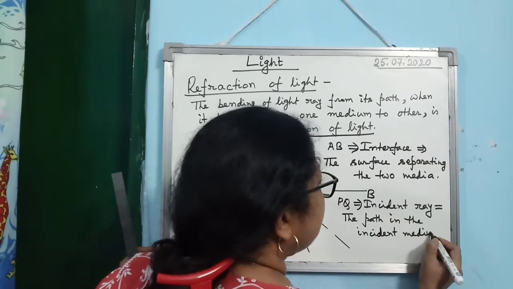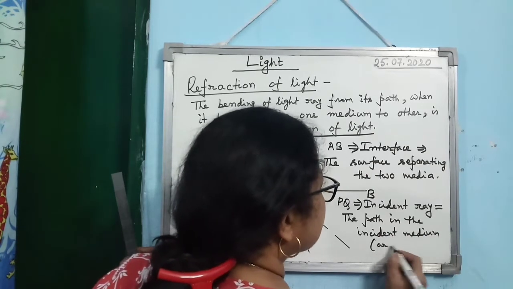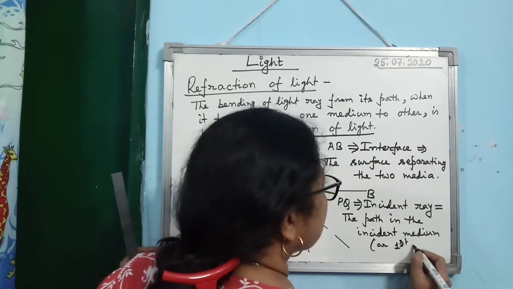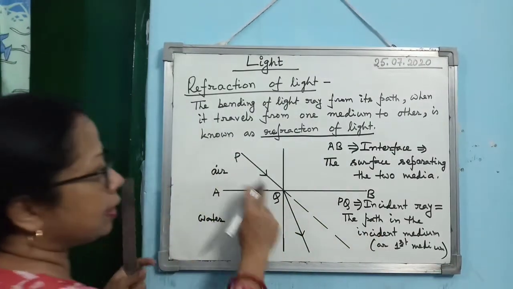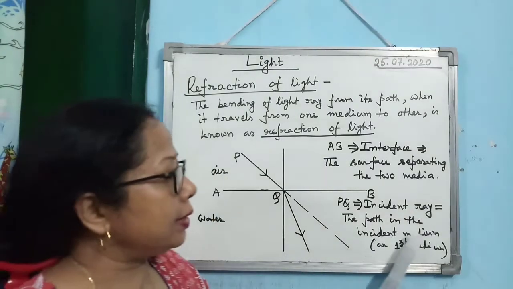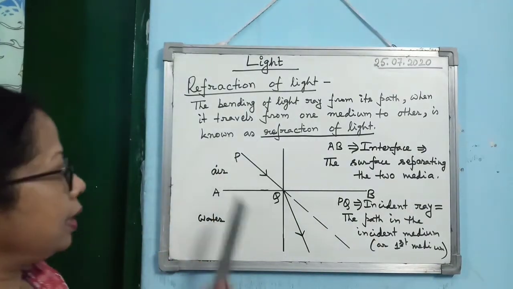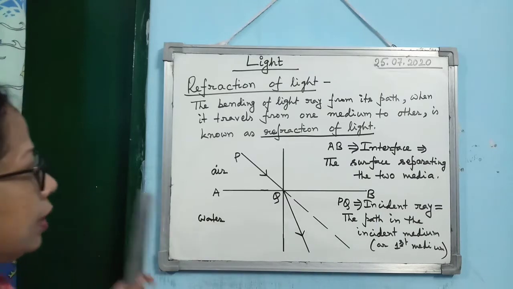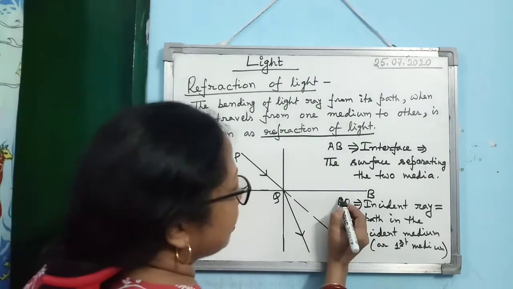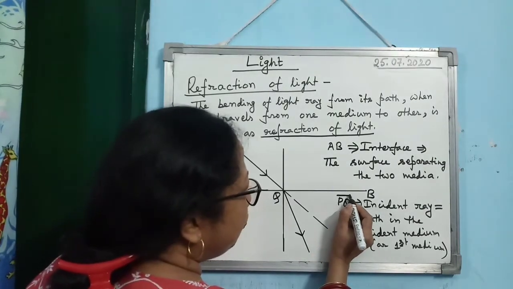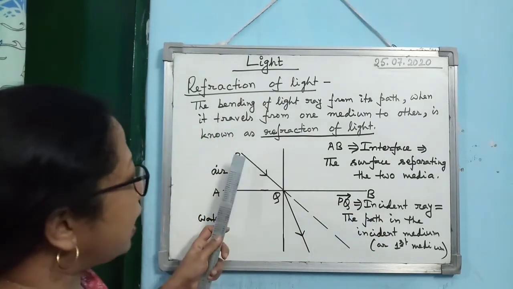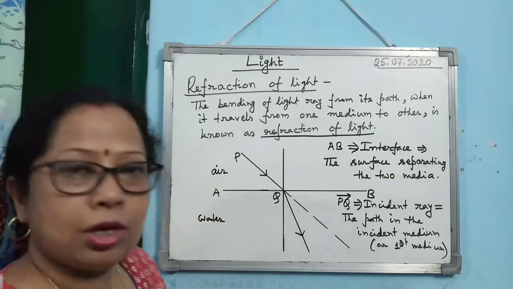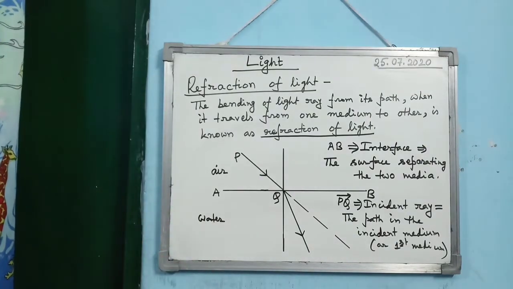The path of the light in the incident medium, or you can say the first medium, is known as the incident ray. So PQ is the incident ray. Now above PQ you have to give this arrow, which means that it is moving from P to Q.